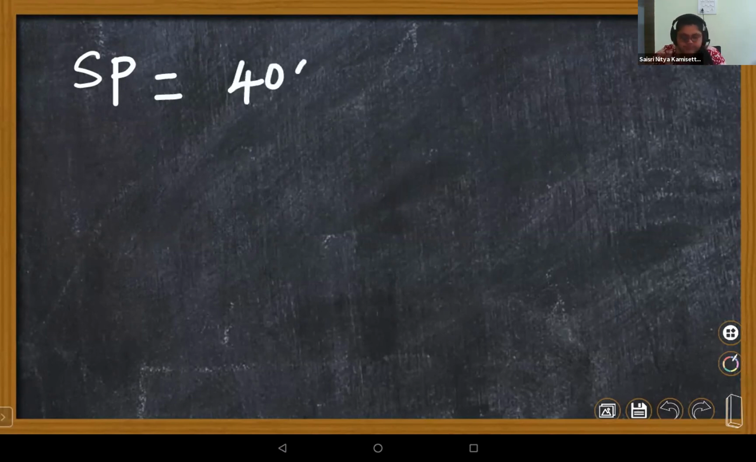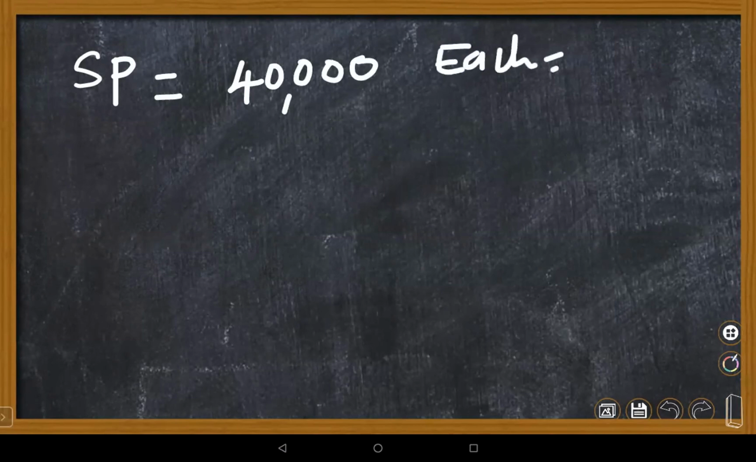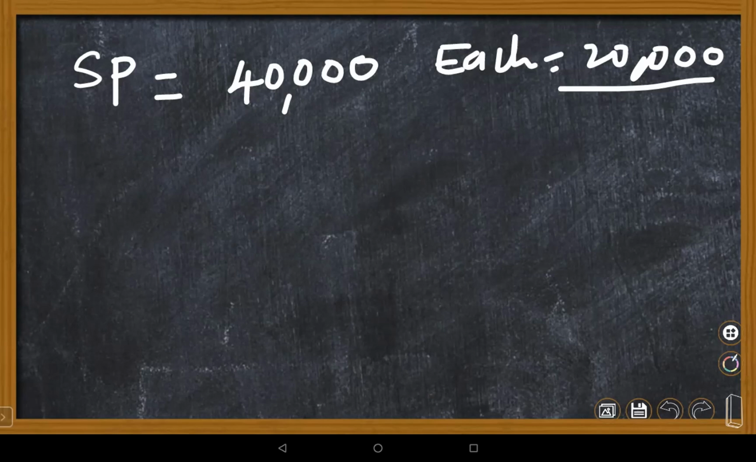Seventh question: a milkman sold 2 buffaloes at rupees 20,000 each. What is the selling price given, Nana? There are 2 buffaloes. 2 buffaloes means how much? Each one is 20,000, for your convenience you can write it that way. Now in this case, what else is given? He made a gain of 5% on one buffalo and a loss of 10% on another buffalo.